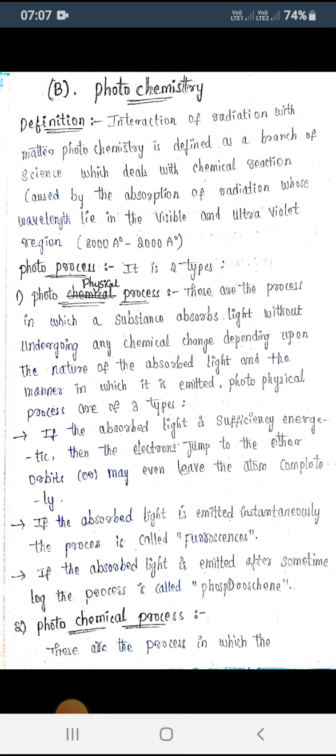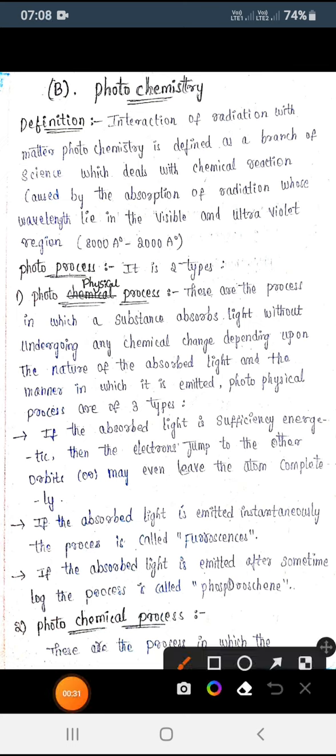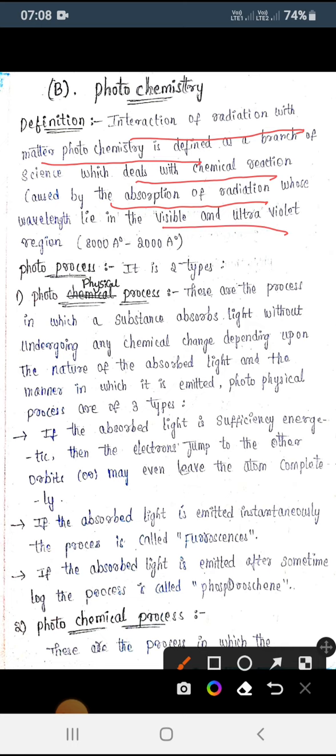So let us see the definition over here. The definition of photochemistry is the interaction of radiation with matter. It is a branch of science which deals with chemical reactions by absorption of radiation. And here mainly which type of radiation are we going to take? UV and visible radiation with a wavelength in the region 8000 to 2000 angstroms. So this is photochemistry.